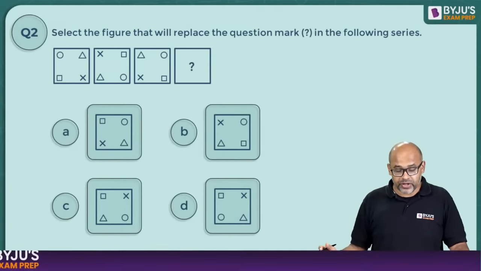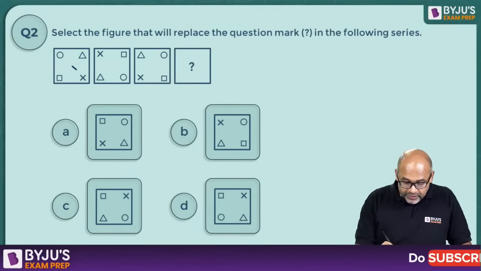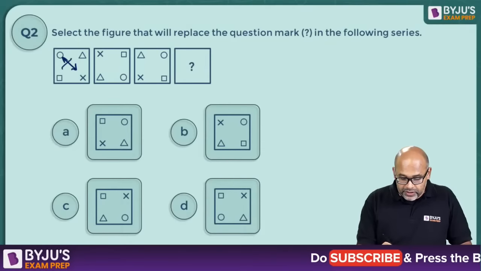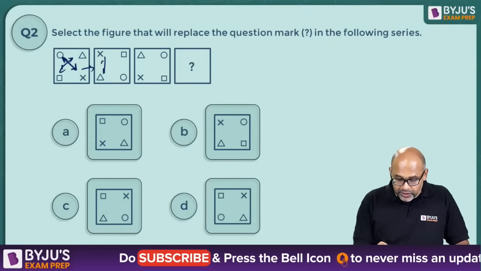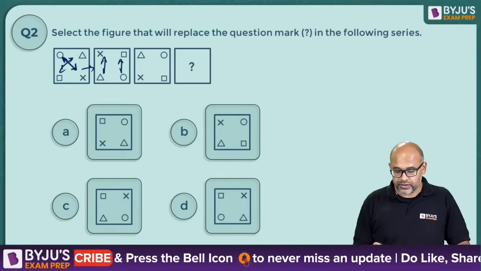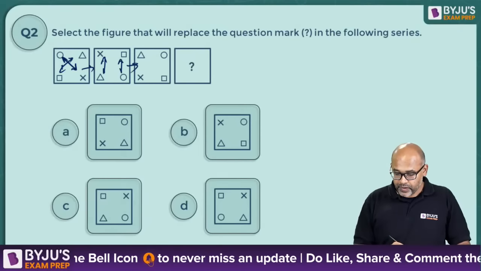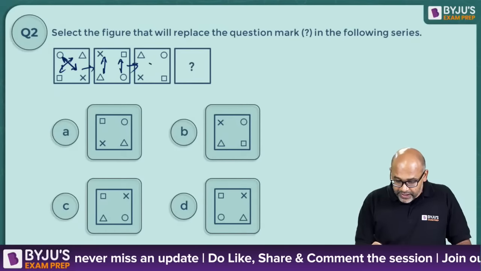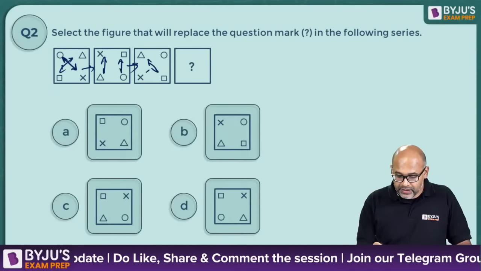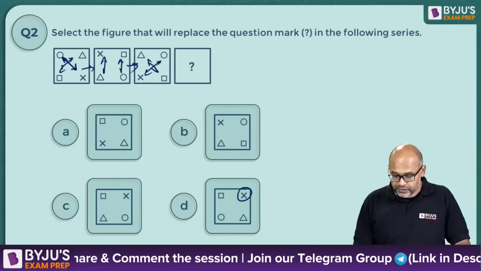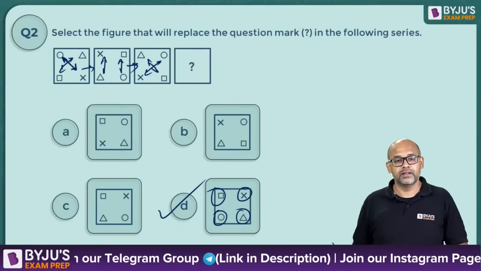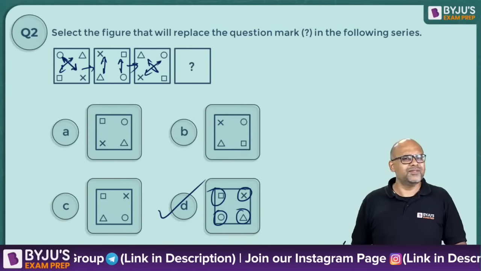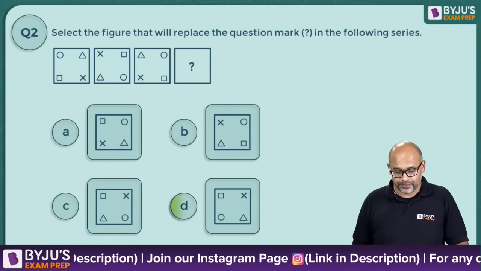So correct answer is option D, very good. So what is happening here? These 2 are getting interchanged and these 2 are getting interchanged. That is how you got this. Then these 2 got interchanged and these 2 got interchanged. That is how you got this. Now the next thing is, again these 2 should get interchanged and these 2 should get interchanged. So cross, circle, triangle and square. So the correct answer is option D. Yeah, it's very easy. I mean, this is like 10-15 seconds.